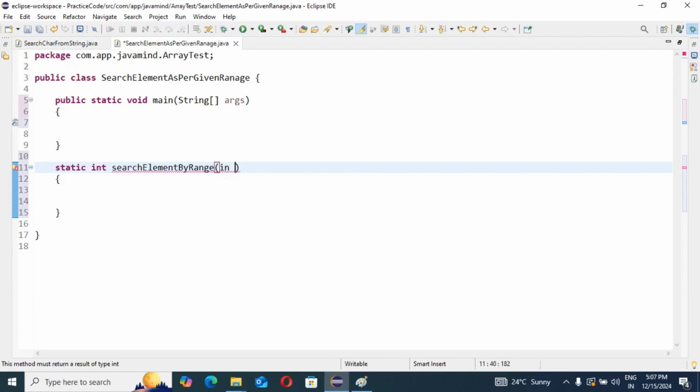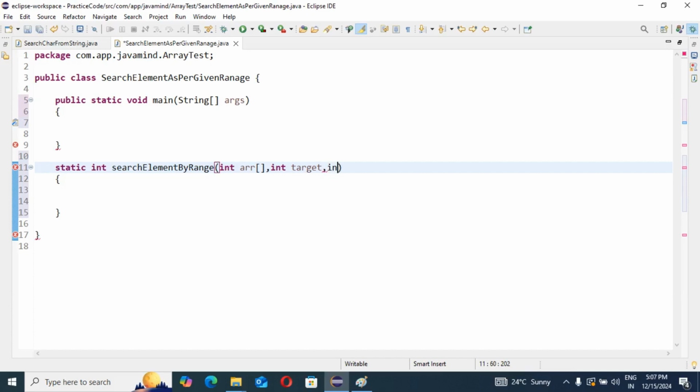So what input should we have? First, one input array. Then I should have one target value, the element you want to search. Then from which index you are going to start the searching and till which index you are going to end, that is the range of the index.